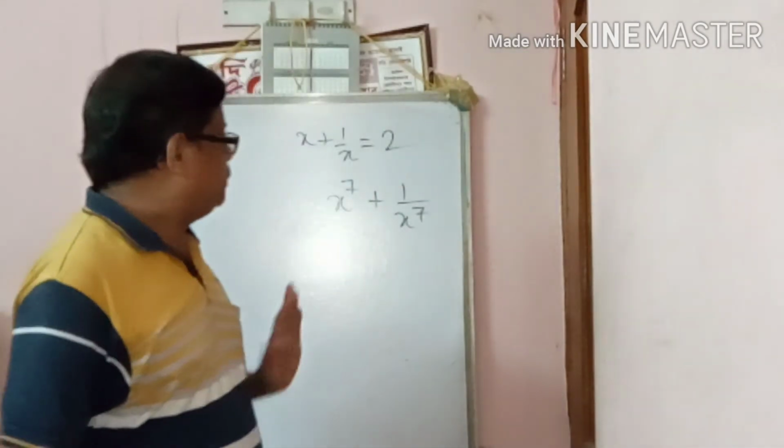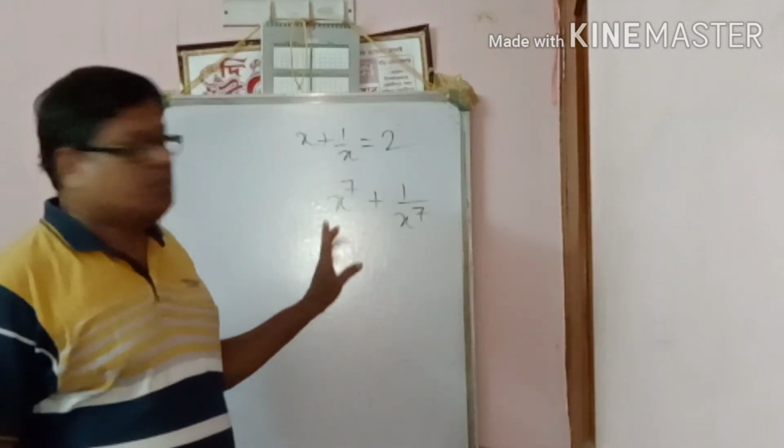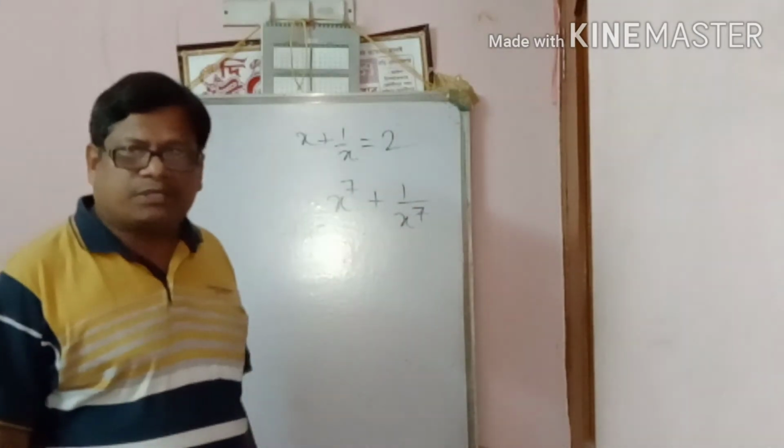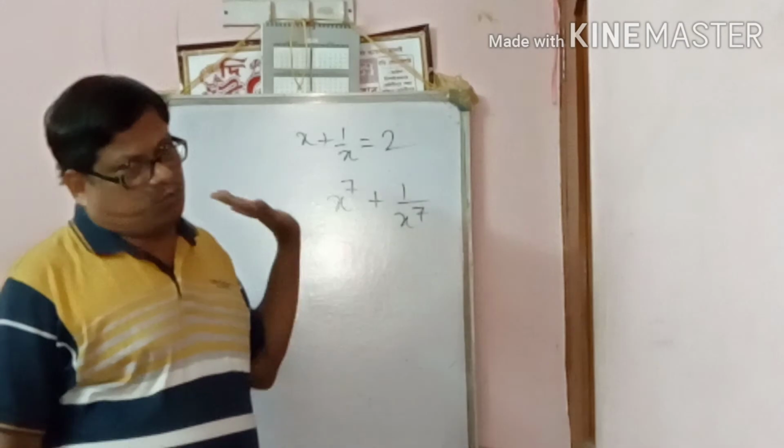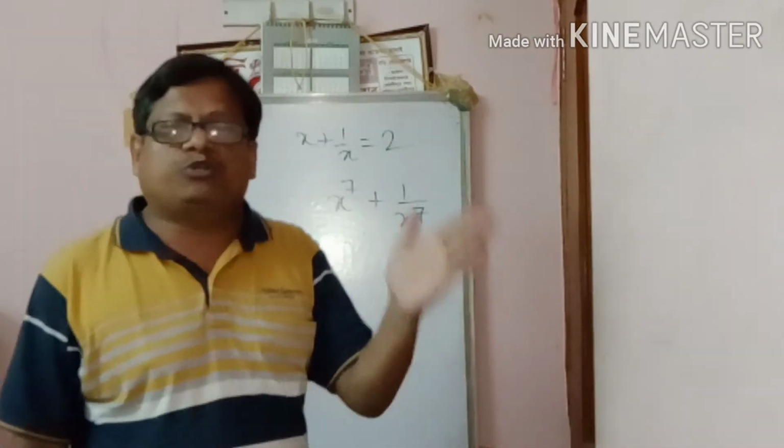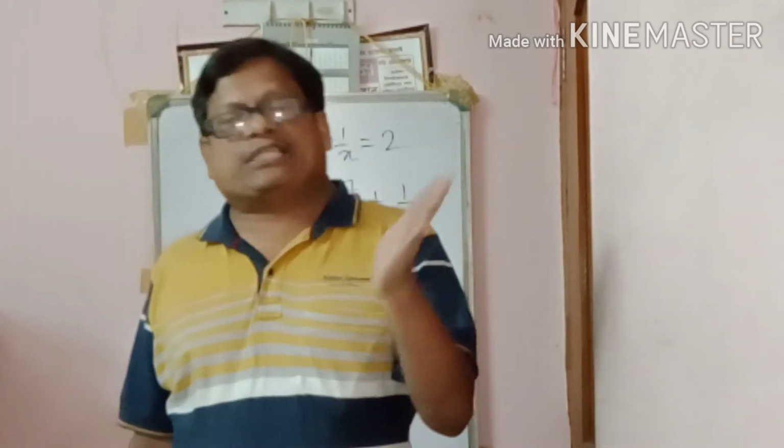If we put here, no formula is there. 7 is also a prime number, so no formula can be applied directly. We know the x square plus 1 by x square formula. The x cube plus 1 by x cube formula, all of you know. By x to the power 4 we can convert it into x square whole square.